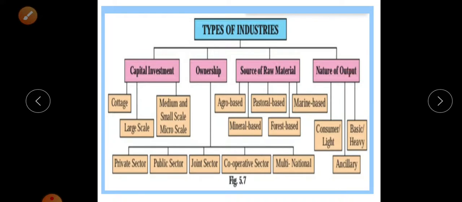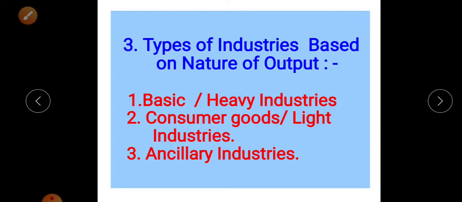There are consumer or light goods industries, basic or heavy industries, and ancillary industries. These industries depend on the nature of output. So the size of the products and the weight of the products are responsible for creating the nature of that product. So we discuss the third type of industry distribution, which depends on the nature of output.